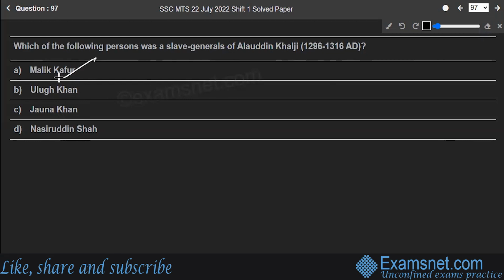He was also known as Tajuddin Izz al-Dawla. He was a prominent slave general of Delhi Sultanate ruler Alauddin Khilji. He was a commander of Alauddin Khilji's forces during the Deccan campaigns. As a commander of his forces, Kafur defeated the Mongol invaders in 1306. So option A is the correct answer to the question.